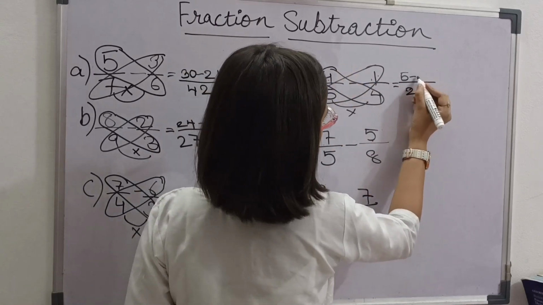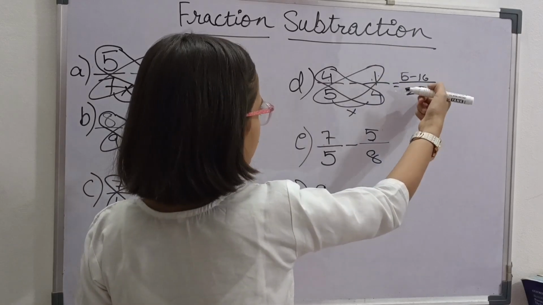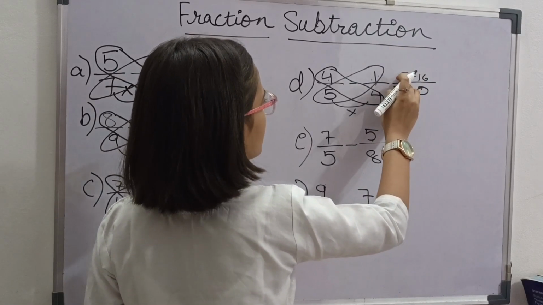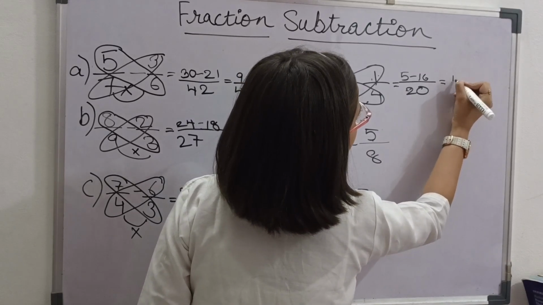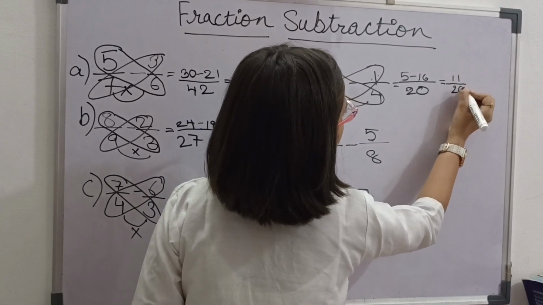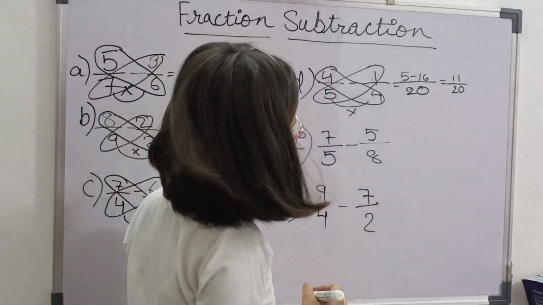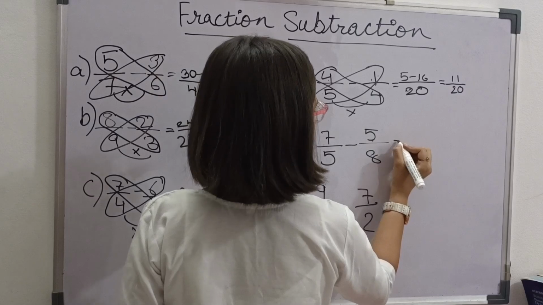We get 16. So we have to minus 5 from 16. Then we get 11 by 20.